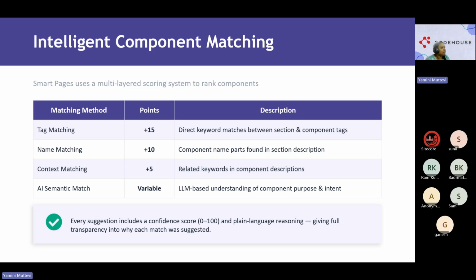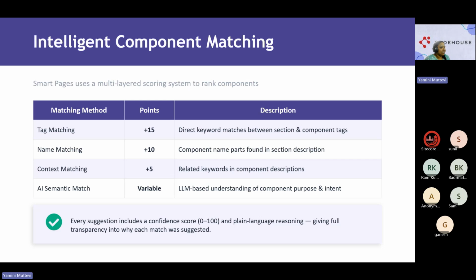Next is name matching, which is the name of the component itself. Suppose a carousel or an FAQ accordion component, like that name matching is done. Context matching is simple. That also we understand: related keywords and component descriptions. Now, these are the three things which we easily understand.